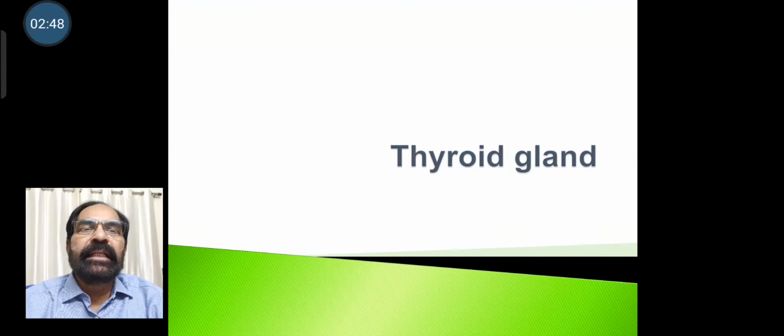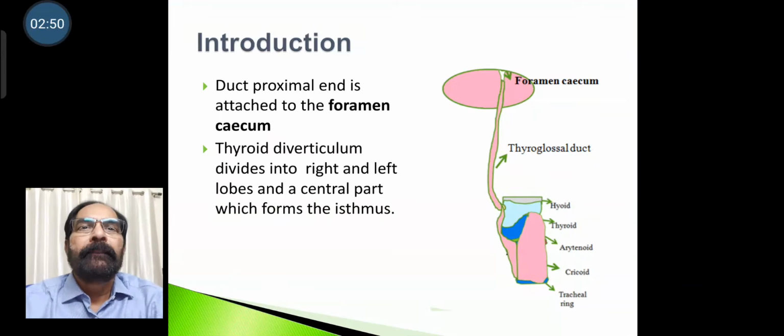Then we go to the thyroid gland. The proximal end of the thyroglossal duct is attached to the foramen cecum, as you can see in the picture.